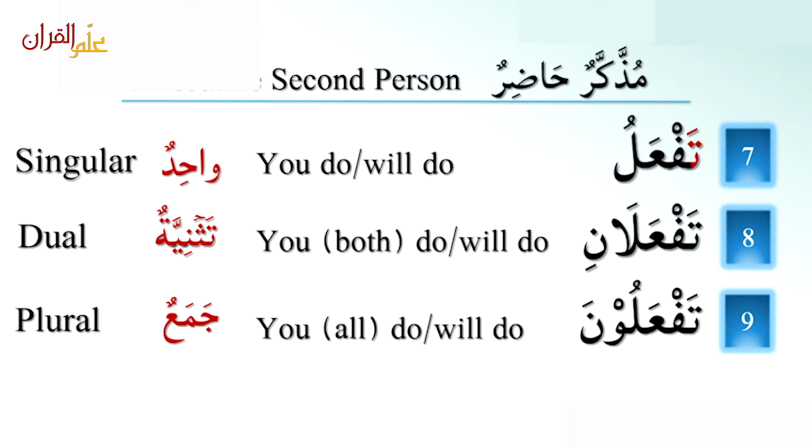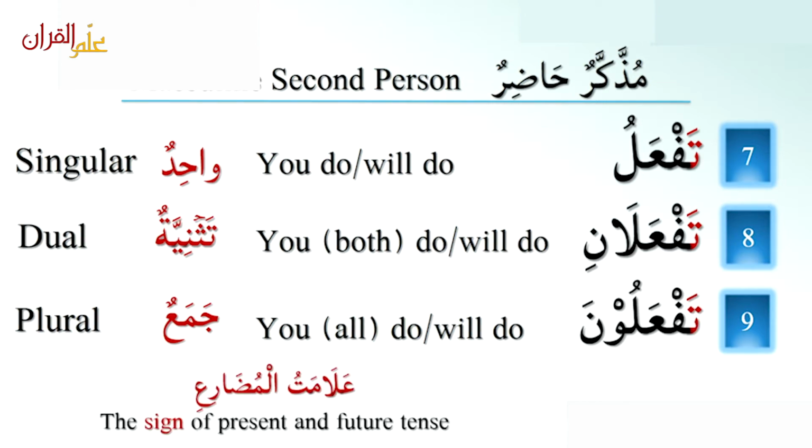The ta in تفعل and the ta in تفعلان and the ta in تفعلون shows that this is علامة المضارع, the sign of present and future tense. This makes that فعل مضارع, present and future tense.